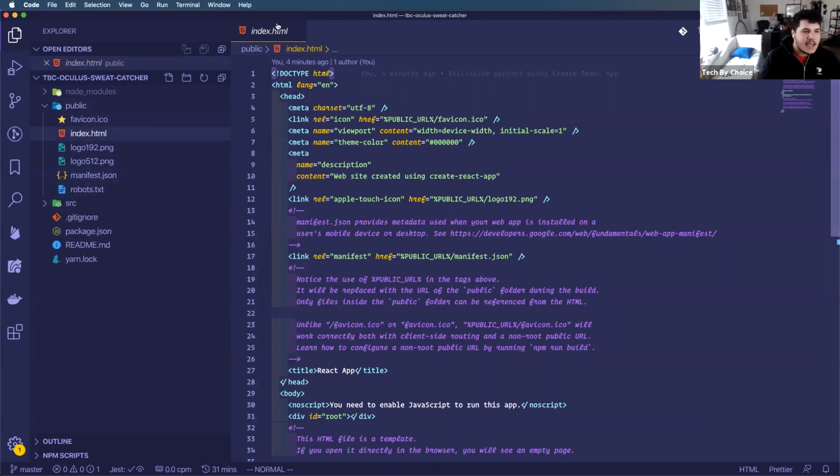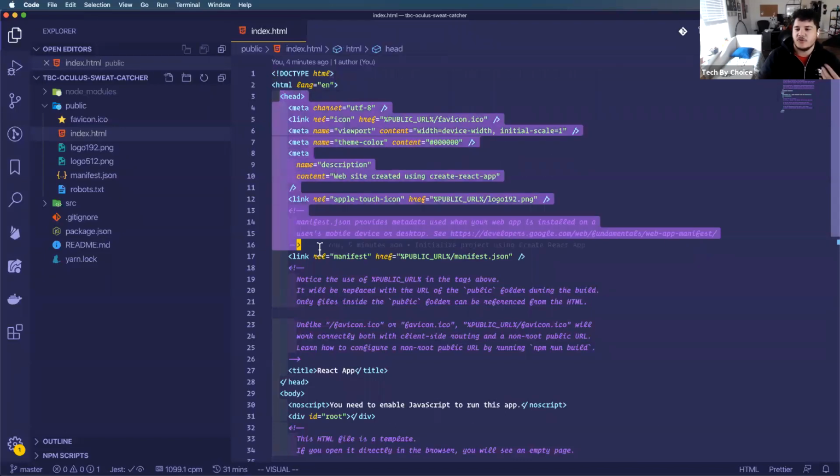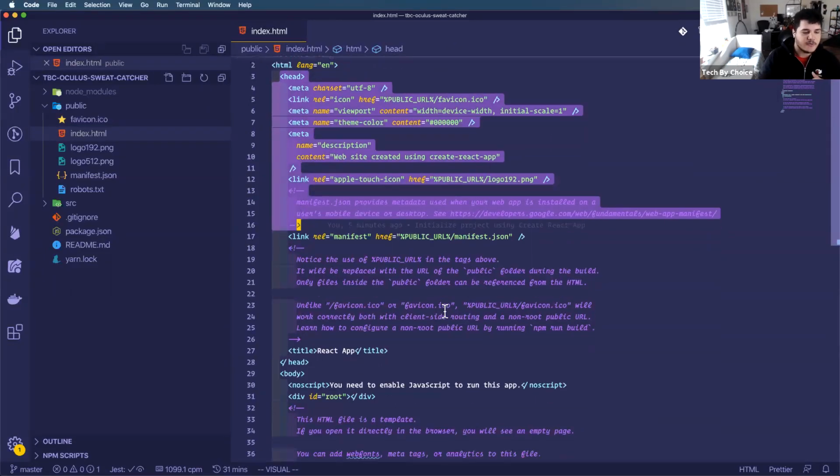And this index.html file is a little peculiar. So if you've ever built a website before, or if you have a good understanding of HTML, you understand that every web page you go to is an HTML page, right? You're following these template tags and documenting the structure of what you're seeing on the page.